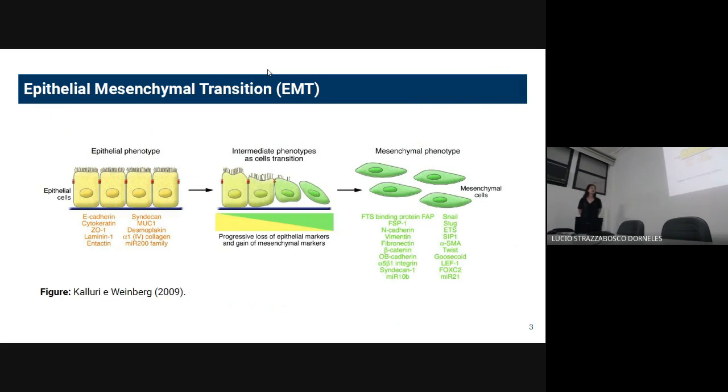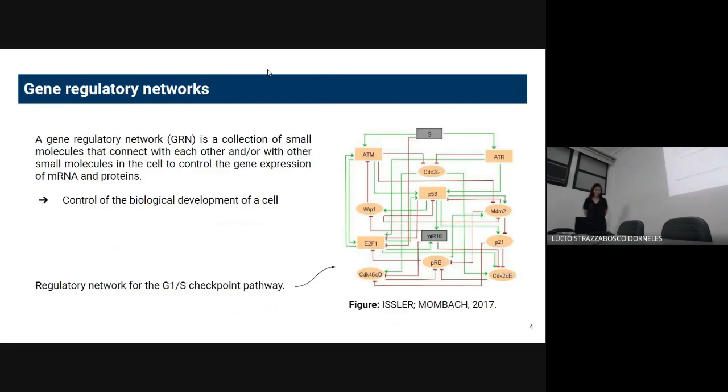And in this hybrid phenotype, the cell has both the epithelial and the mesenchymal features. So a gene regulatory network is a collection of small molecules that connect with each other or with other small molecules in the cell to control gene expression. So in other words, the gene regulatory network is responsible for controlling the biological development of the cell.